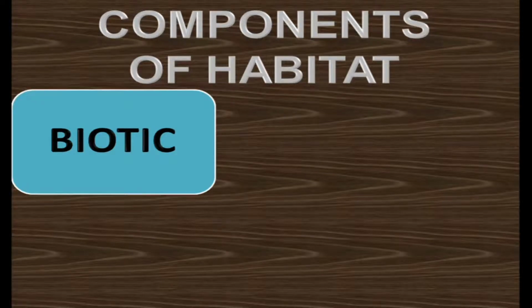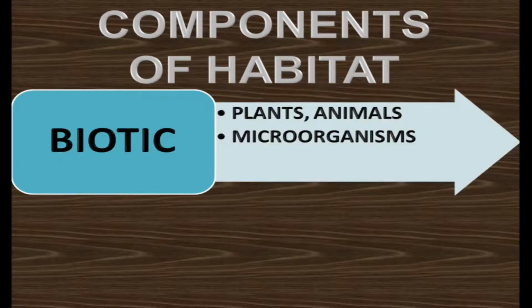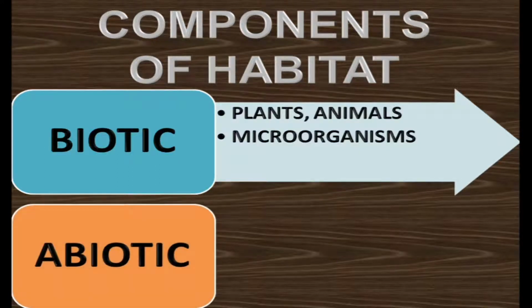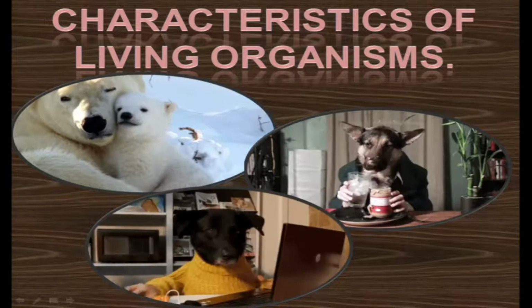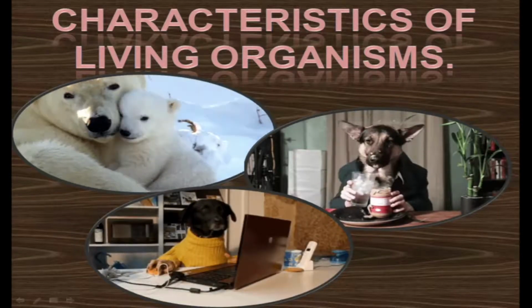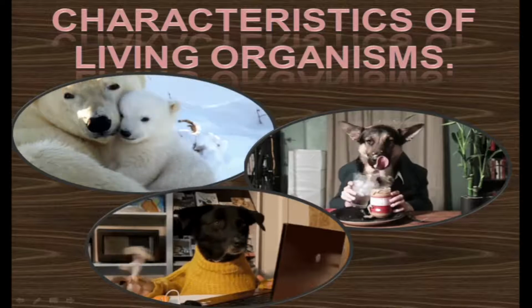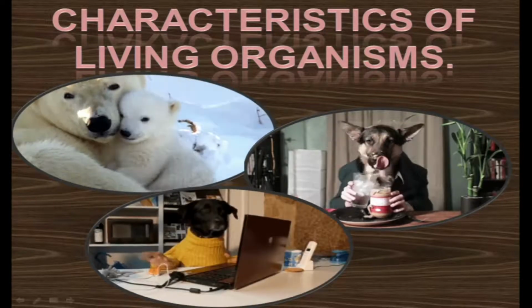First is the biotic component, which includes plants, animals and microorganisms, I mean all the life forms. Second is the abiotic components, meaning rock, soil, air, water, light, favorable temperature, everything which does not have life but is important for survival, is known as abiotic component. Now, there are some characteristics which are common to all of us who are alive. Often, it's not so easy to decide which object is living and which has life.